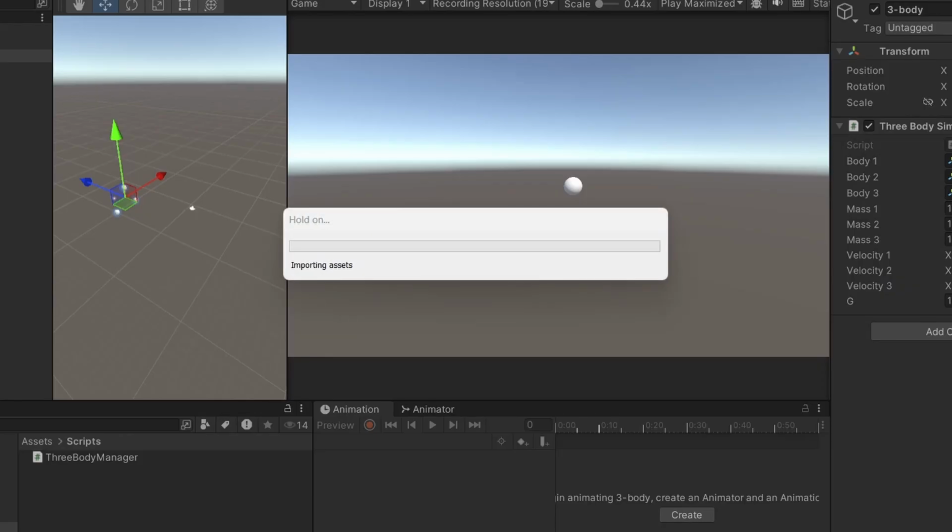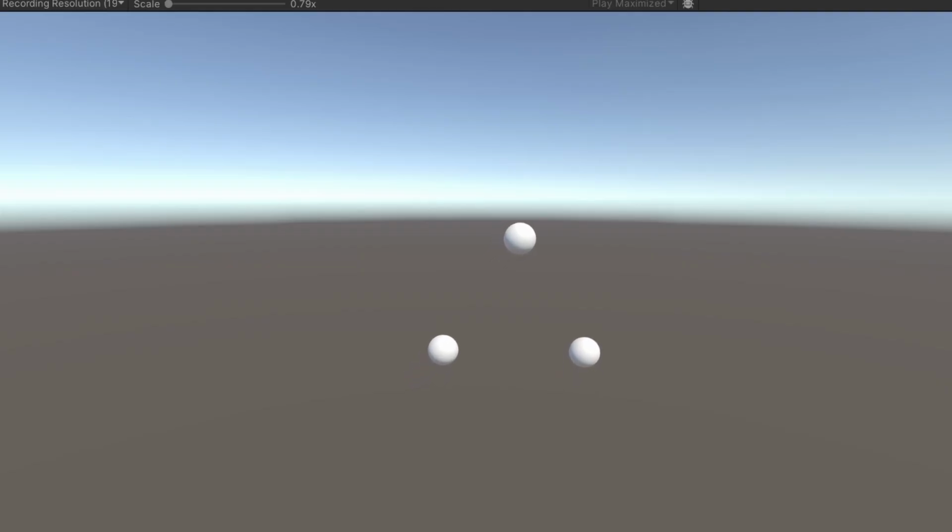Okay, sounds like the key is to use an equilateral triangle. Well, that still didn't work. Let's tweak a little more. Well, this one is kind of doing something, but it's still running off into the sunset, which is not ideal.